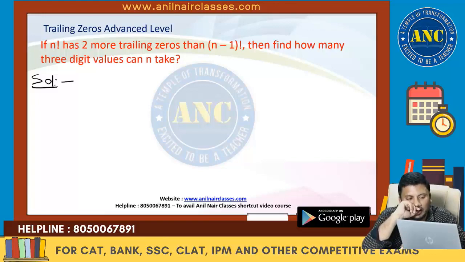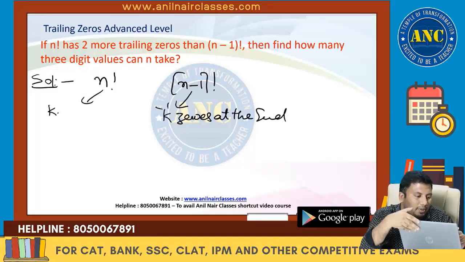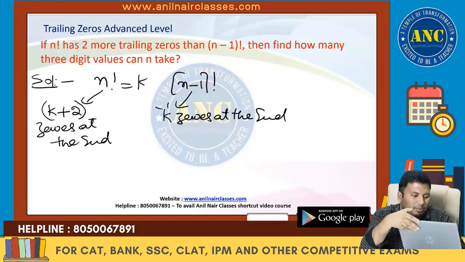N factorial has 2 more trailing zeros than n minus 1 factorial. There is n factorial. There is n minus 1 factorial. If n minus 1 factorial has got k zeros at the end, then n factorial has got k plus 2 zeros at the end. This is the question. Why has it got this? Because of multiplication of some number.